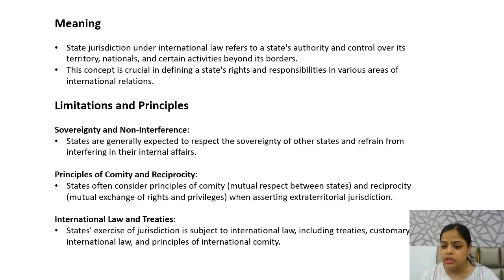So suppose a person who is of Indian nationality goes to the UK and then commits a crime, then which state will have jurisdiction to try that person? So this is the meaning of certain activities beyond its border. तो ये determine होता है various rules and principles से. So what is state jurisdiction? In simple language, it means a state's authority and control over its territory, that is land, nationals, that is its citizens, and certain activities happening beyond its border.